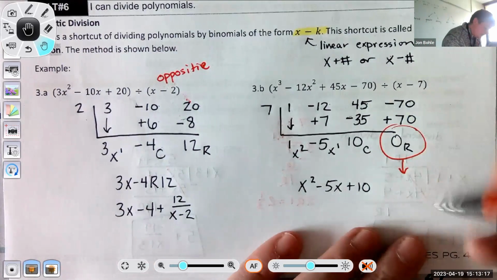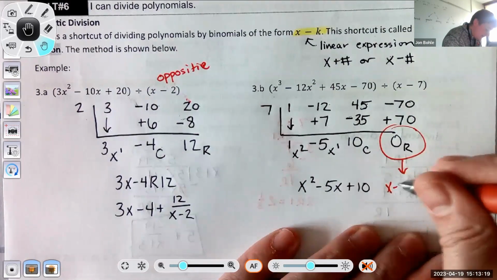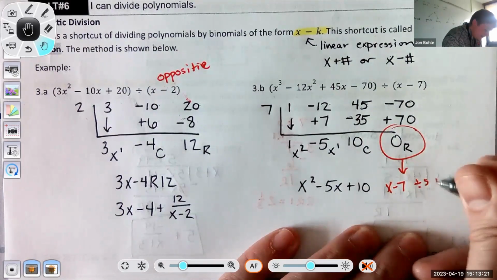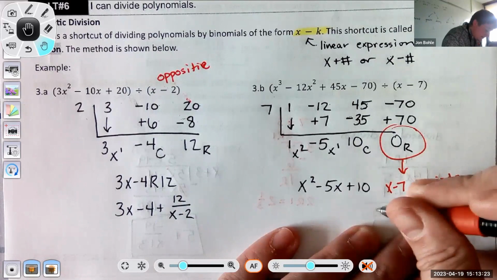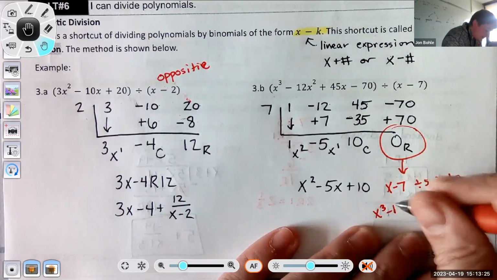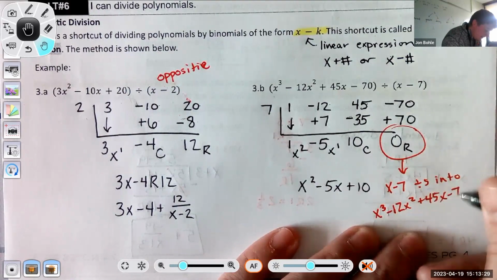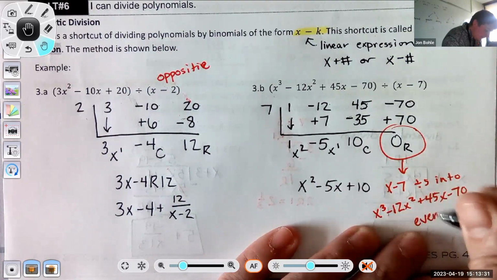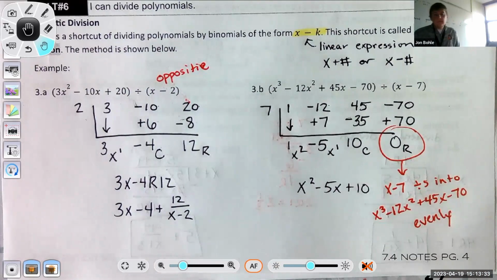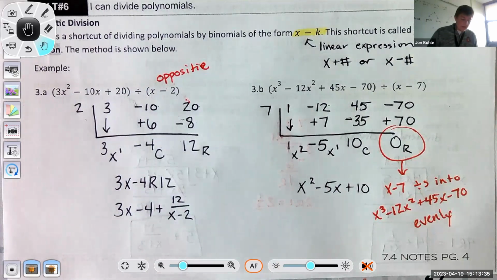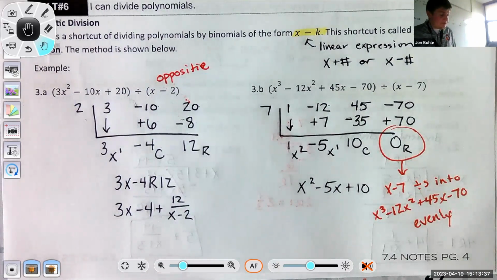So when my remainder is 0 here, that means x minus 7 divides into x cubed minus 12x squared plus 45x minus 70 evenly. So that will be a pretty important concept when you do some algebra 2 work.